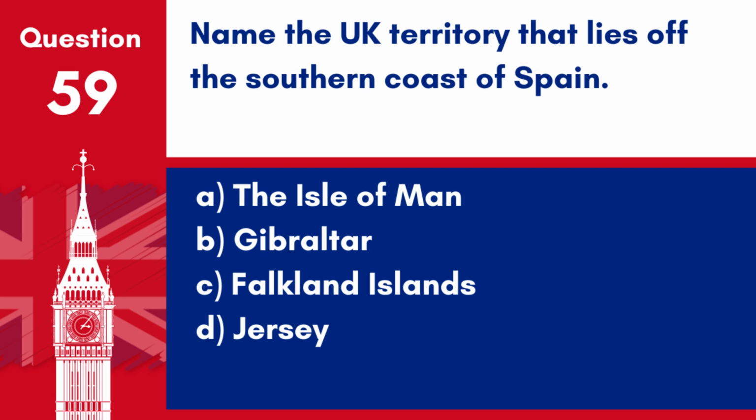Question 59. Name the UK territory that lies off the southern coast of Spain. A. The Isle of Man. B. Gibraltar. C. Falkland Islands. D. Jersey. Answer B. Gibraltar. Gibraltar is a British overseas territory located off the southern coast of Spain.